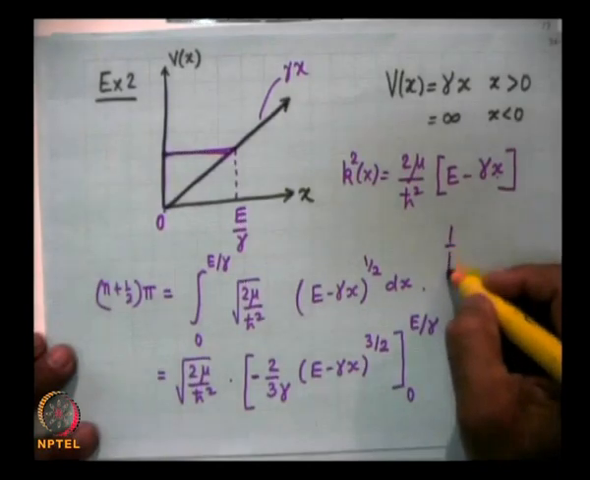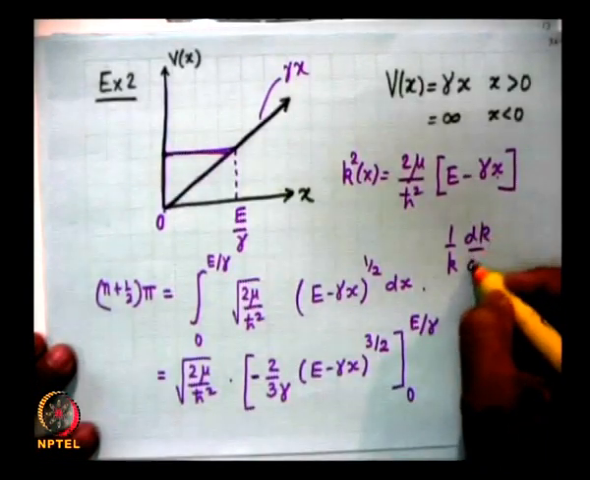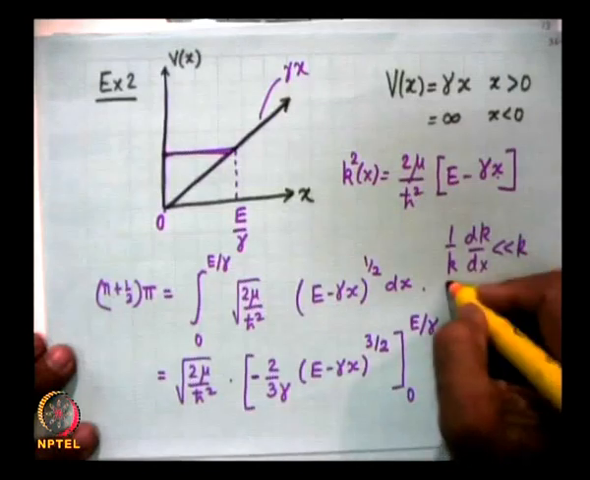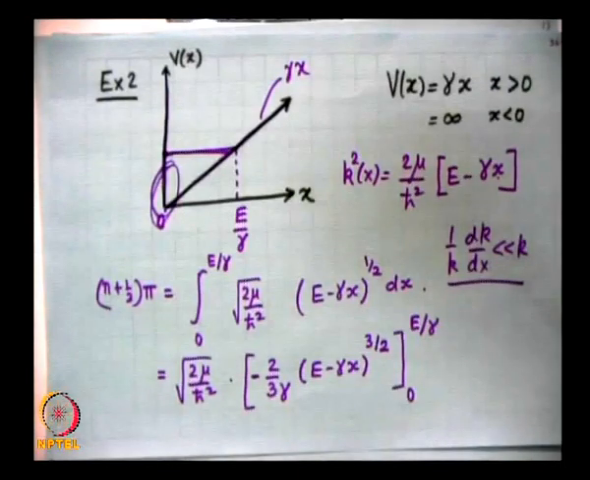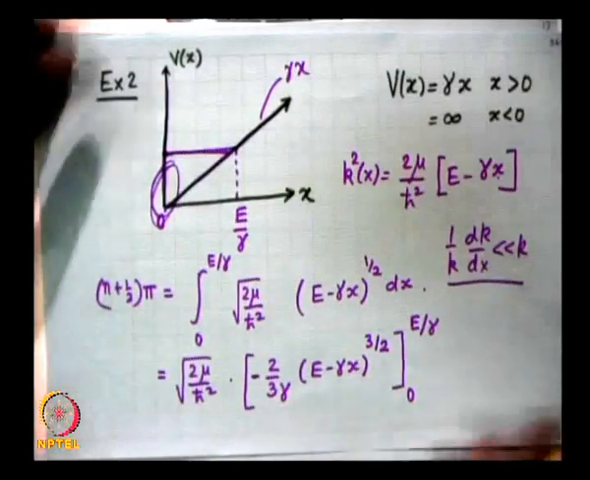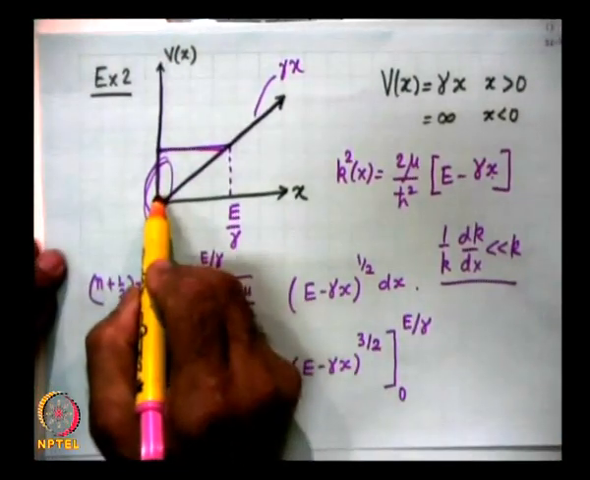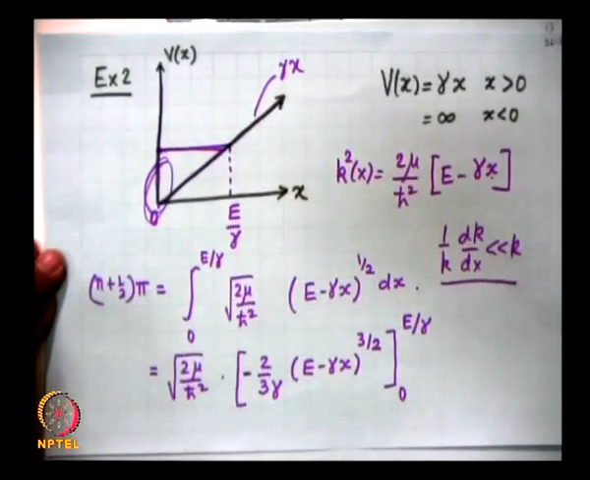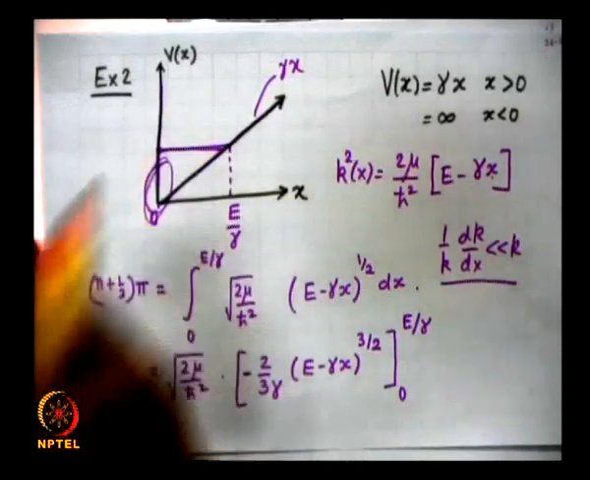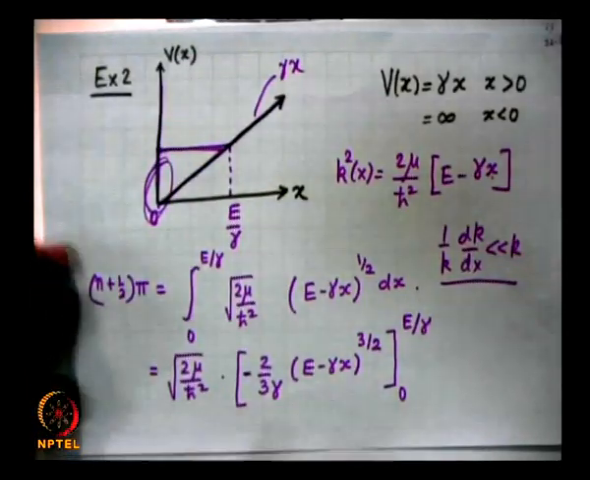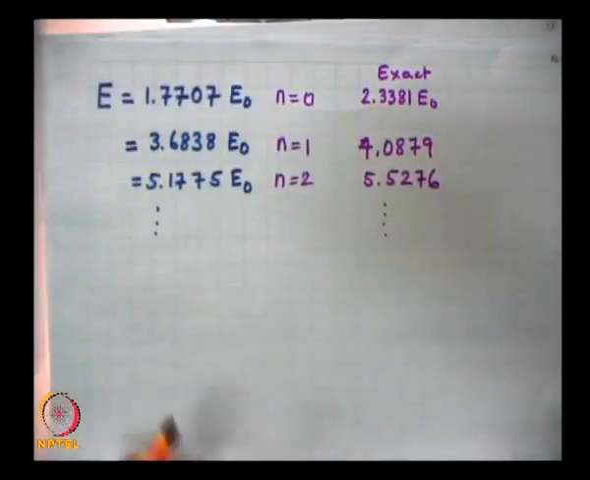And so, therefore, the WKB approximation, if you may recall, was (1/k) dk/dx is less than k. So, around this region, the WKB wave analysis is not quite right. So, how do we improve that? We start thinking like this: at this point V of x is infinite, and so therefore, the wave function must be 0. So, we think of a wave function which goes to 0 at x equal to 0.